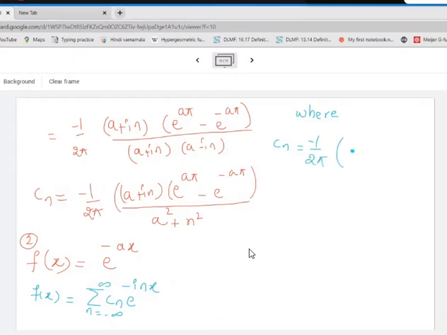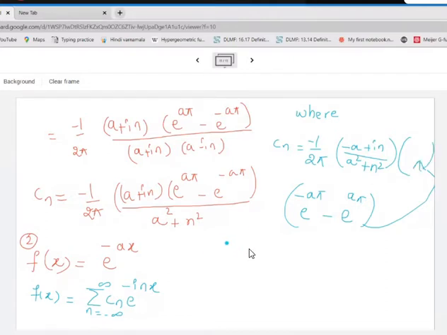Instead of a over here, I'll have minus a plus in divided by a square plus n square, multiplied by, what will come in this bracket now? e raised to minus a pi minus e raised to minus of minus, so that will become plus. So this is going to come here in this bracket.